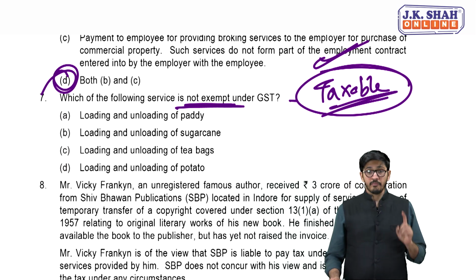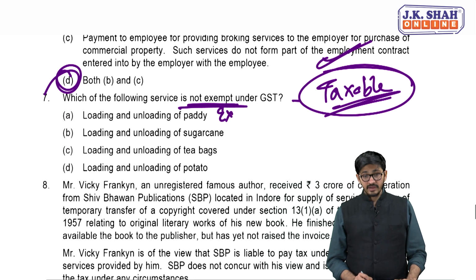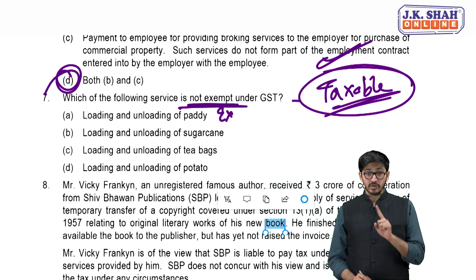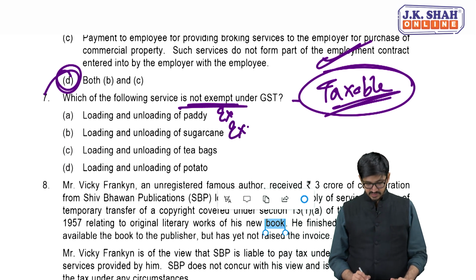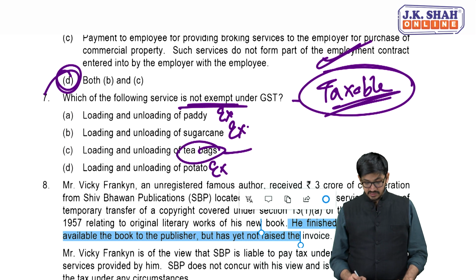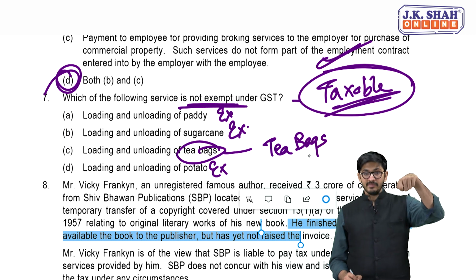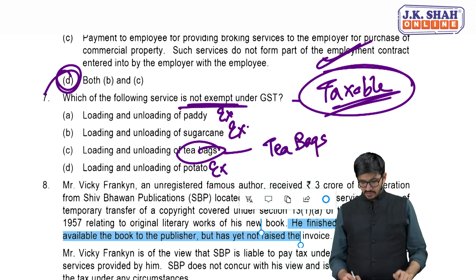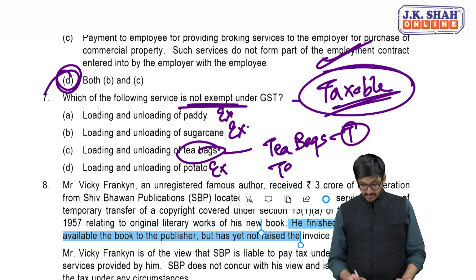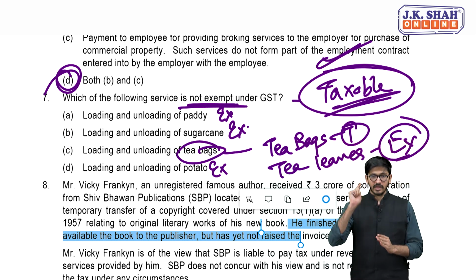Loading and unloading of paddy. Now paddy is an agriculture produce, so it is exempt. Sugarcane, even that is an agriculture produce. Jaggery is not, but sugarcane is. Even this is exempt. Loading and unloading of potato, even this is exempt. But loading and unloading of tea bags, now listen, they have mentioned tea bags. Now this is not an agriculture produce. Those are the tea bags you actually get for making tea. That's taxable. But had they mentioned tea leaves, then surely it would have been exempt, because tea leaves is surely an agriculture produce. I hope you understand, my dear friends.